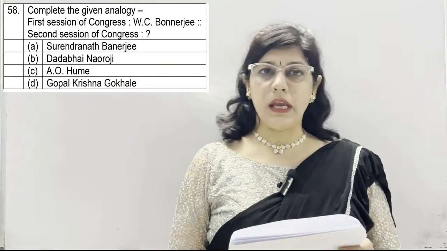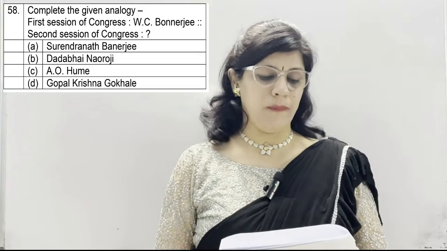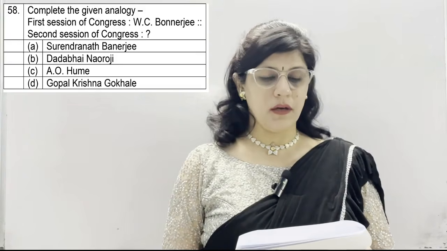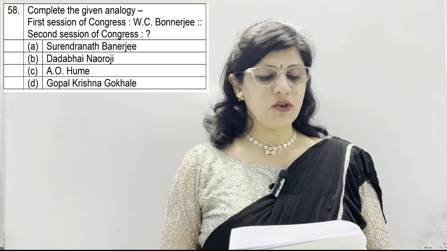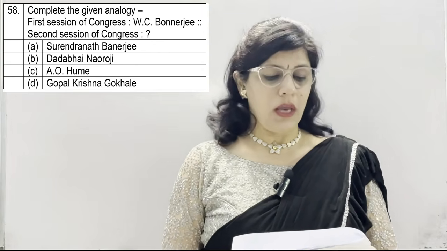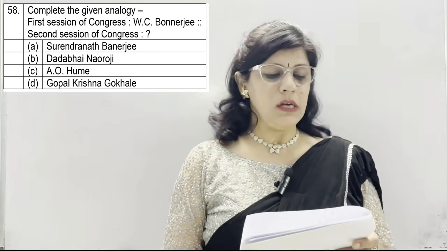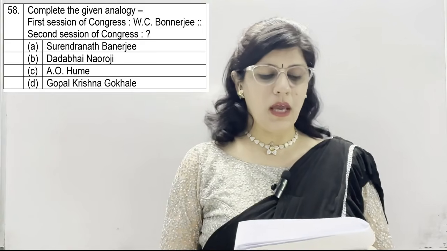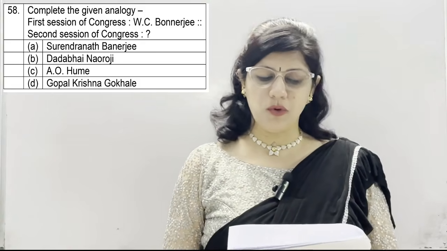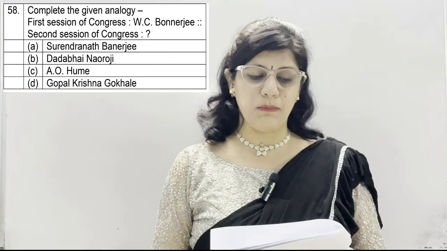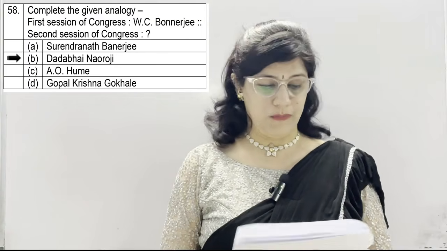Question number 58. Complete the given analogy. First session of Congress, W.C. Banerjee. Second session of Congress, dash. A option Surendranath Banerjee, B, Dadabhai Naoroji, C, A.O. Hume and D, Gopal Krishna Gokhale. And the correct option is B, which is Dadabhai Naoroji.